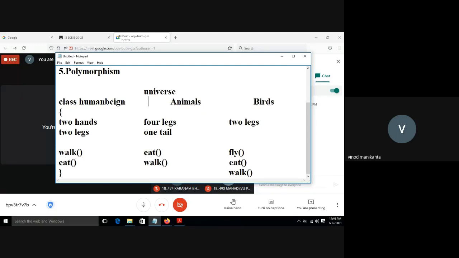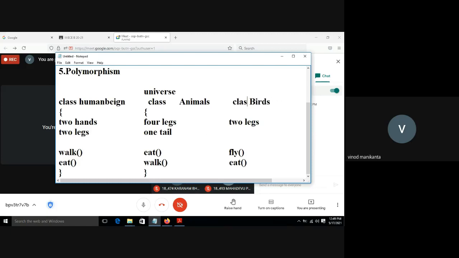Similarly, I'm classifying animals. This is the opening brace, the starting of a class. This flower bracket is the closing of the class human being. Similar to human being, animals also we have classified by using two properties, four legs and one tail, and behavior, eat and walk.